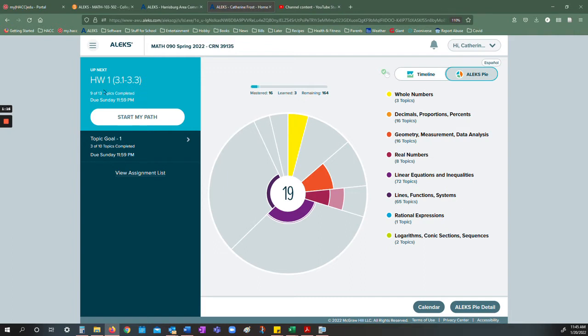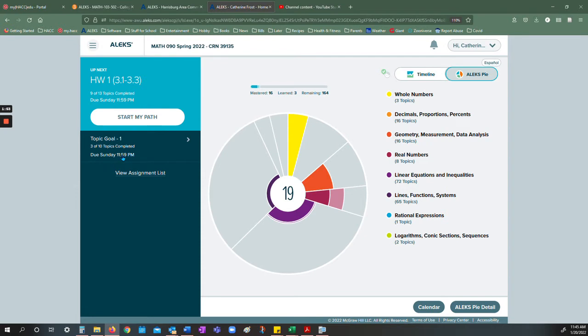So homework 1, I showed that I knew some of these topics already in my initial knowledge check. I actually showed mastery of those. And I still, though, have some. It looks like I have 4 left. That says 9 of 13 topics completed. So I have 4 topics left to finish homework 1. On the other hand, for my topical, it says 3 of 10 topics completed. I still have 7 topics that I need to learn in order to get 100% for my topical.